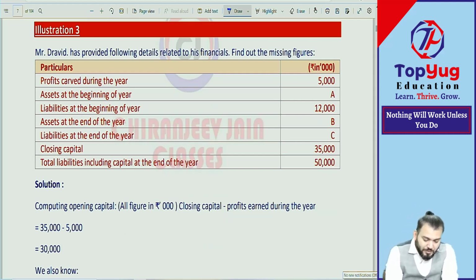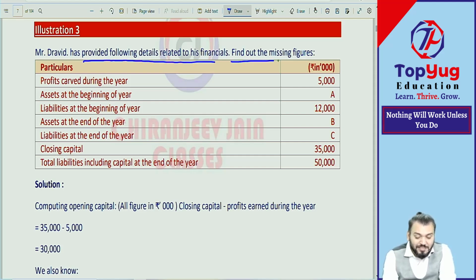Now, illustration 3, Mr. Dravid. You know Dravid? Yes, you know. The Great Wall. You don't know Rahul Dravid? You don't know cricket. Has provided following details recorded in the finance. Find out the missing figure.